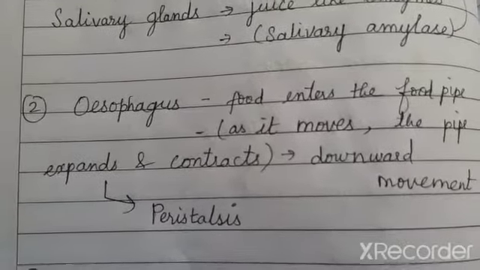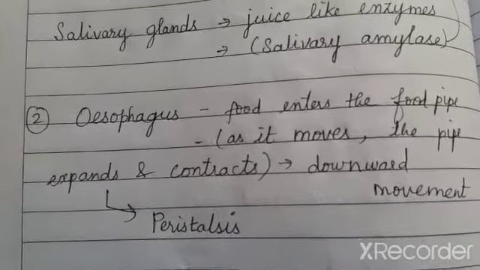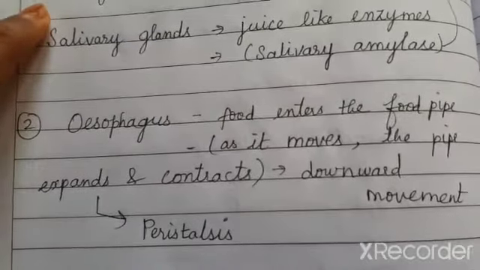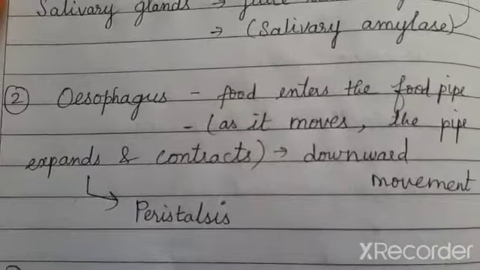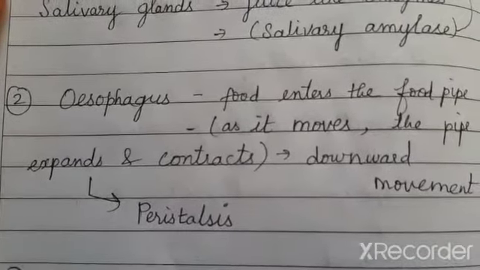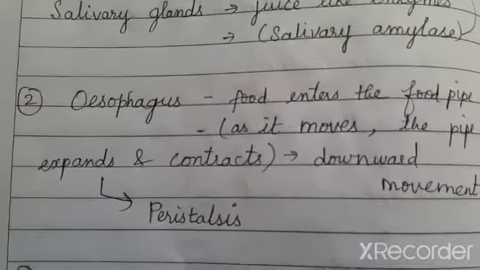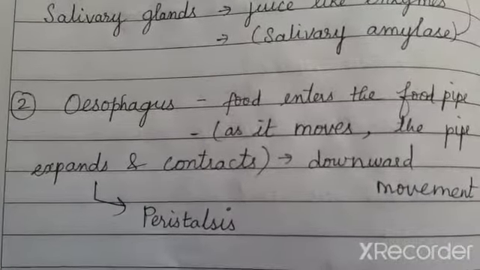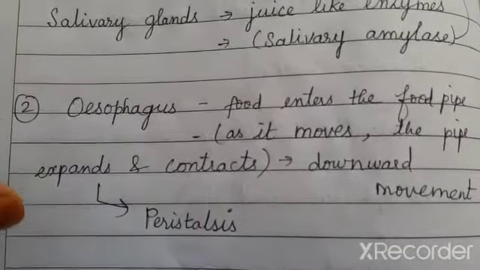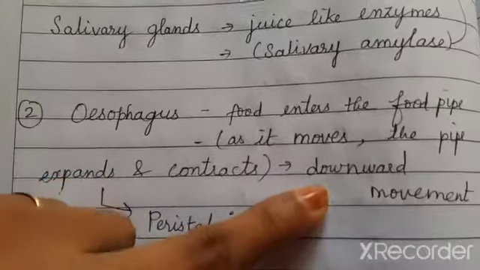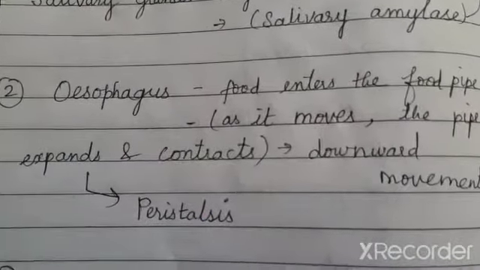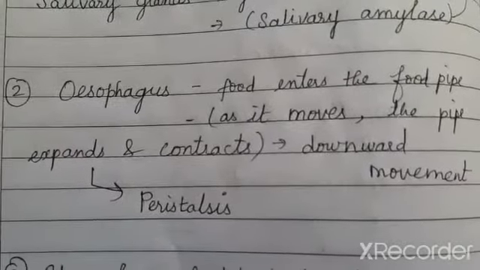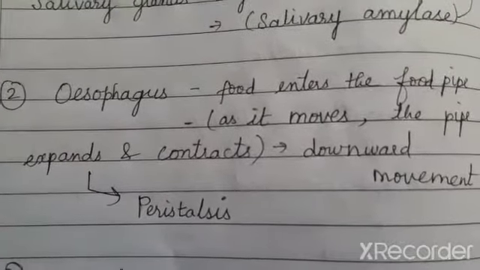If the pipe were a straight, stiff one, the food may get stuck somewhere, right? So this pipe should be somewhat elastic, in such a way that it can expand as well as contract, enabling the food to move down to the stomach without any problem, without getting stuck in between.